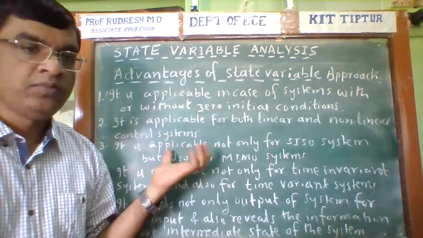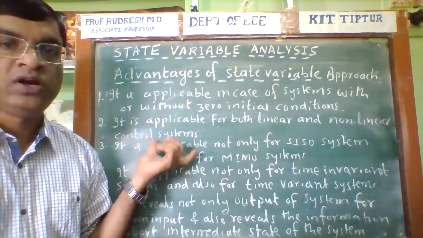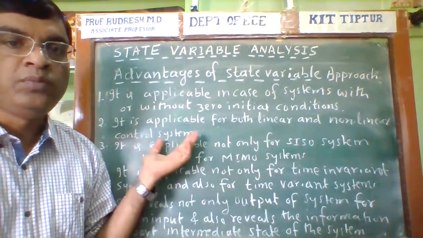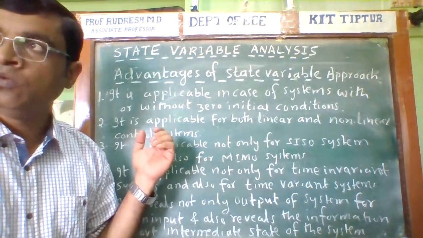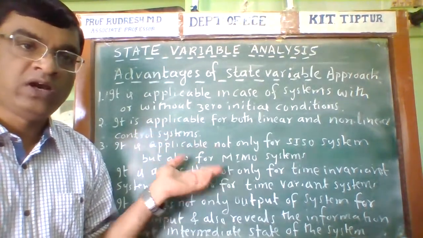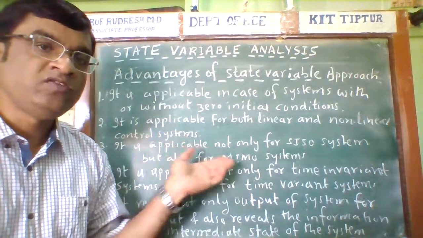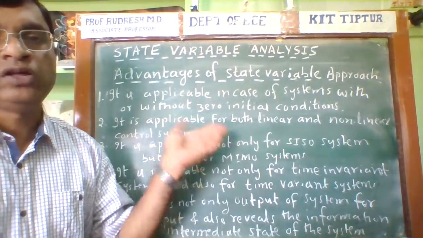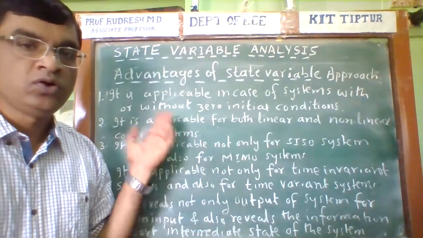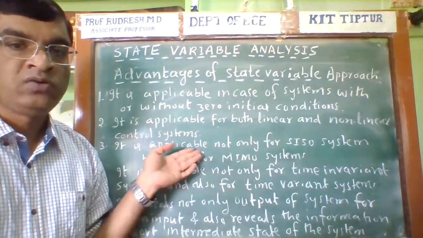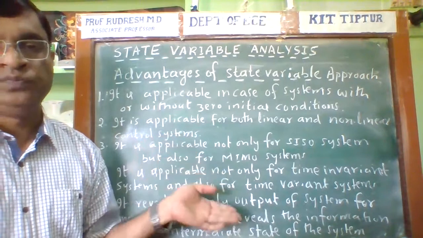Usually in the examination, you will get a question: what are the advantages and limitations of the conventional control theory? This is a frequently asked question, to mention the limitations and also the advantages of the state variable approach. These points are very important. I have clearly written these points in my class notes.